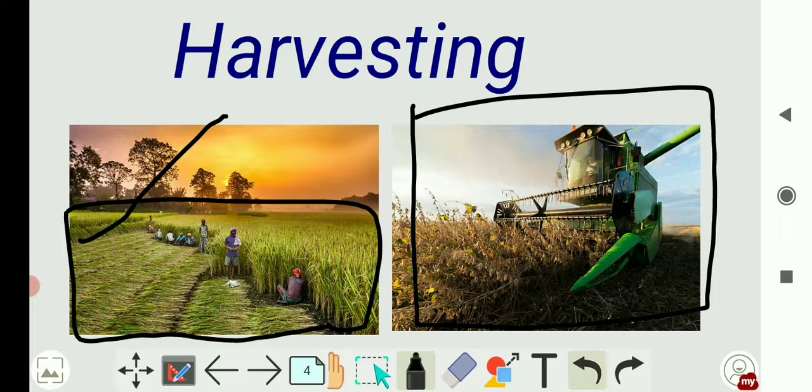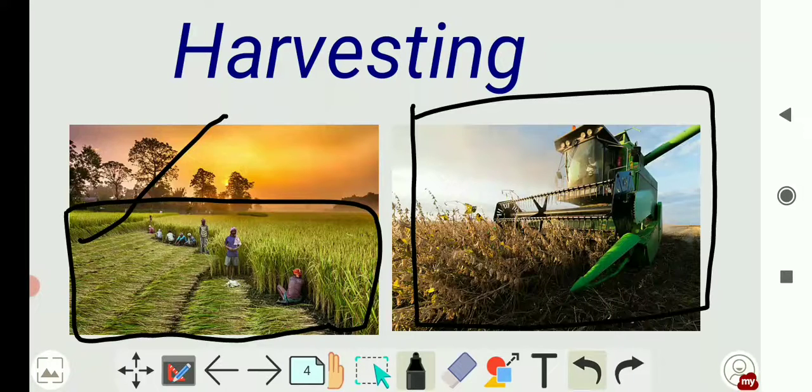So they spray the pesticides and insecticides before harvesting and after harvesting also to protect the crops. And also they protect the crops from grazing animals by proper fencing. So children, it is necessary for the grains and seeds to be stored properly after harvesting the crops.